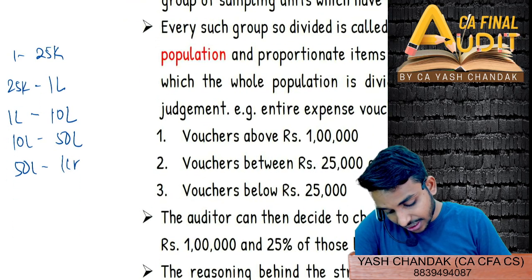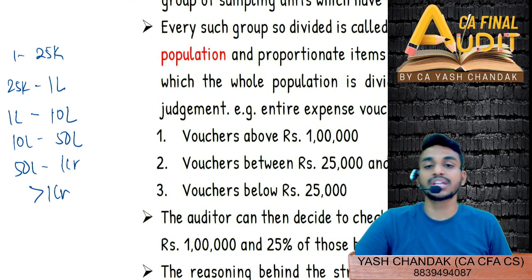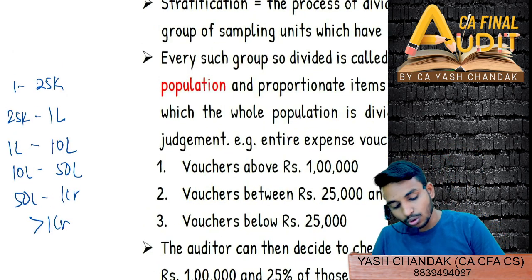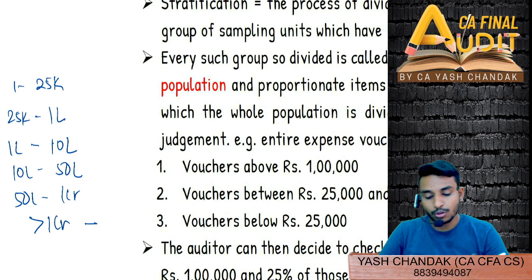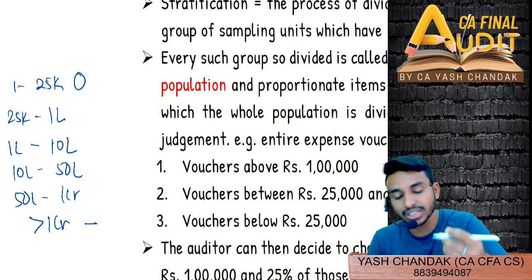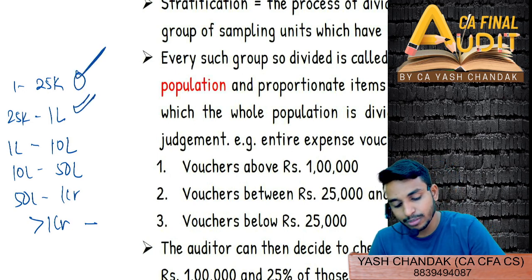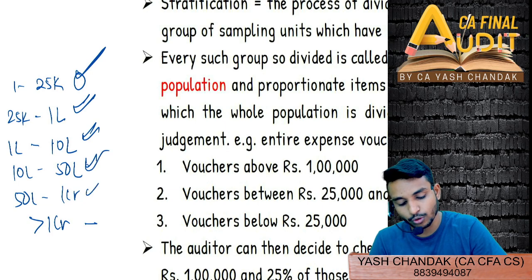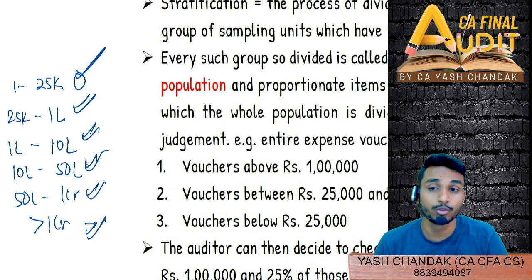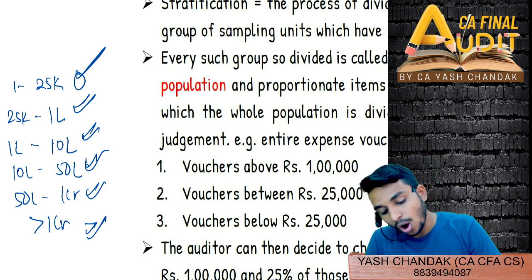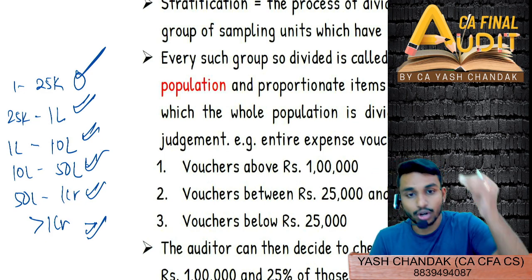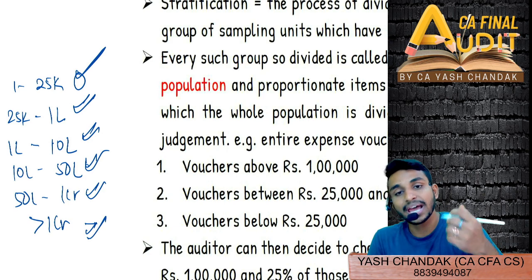And if at all there is a transaction which is more than 1 cr, then you will select all those transactions. So I will be dividing all these transactions and grouping them. A few transactions would fall here, most of the transactions may be falling here, and a few will be here, a few here, and lastly very few would fall in the last category, right? So now on all the items that have fallen in each category, you will apply sampling.